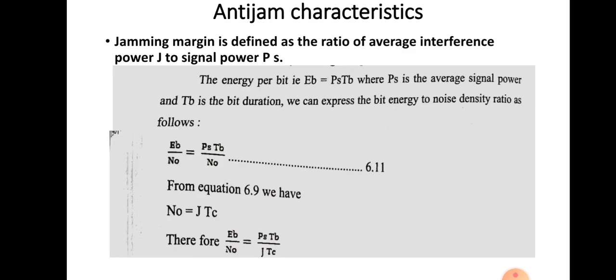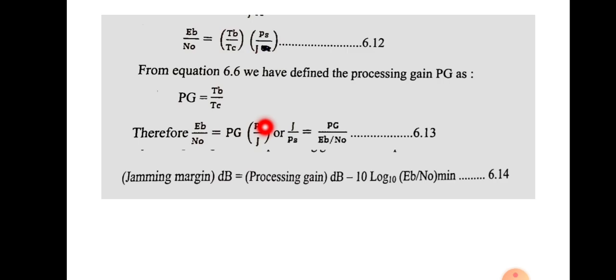Jamming margin is defined as the ratio J by PS. So this J by PS is the jamming margin. Jamming margin in decibel value will be equal to processing gain in decibel value minus 10 log 10 EB by N0. So this is how we obtain the equation for jamming margin.